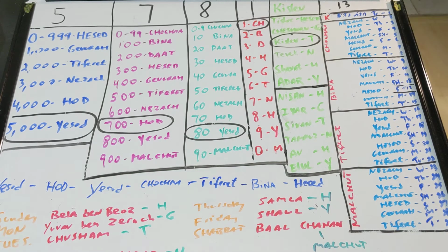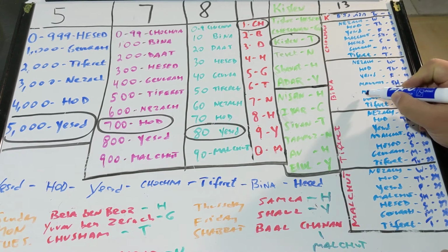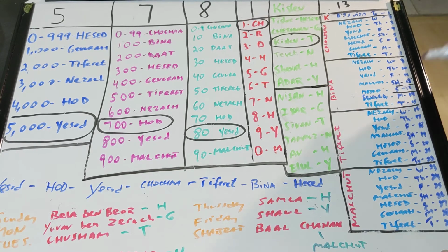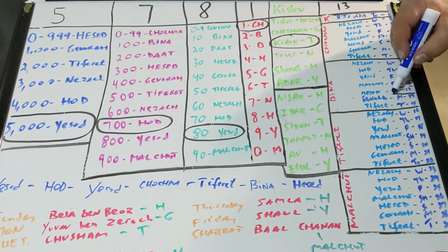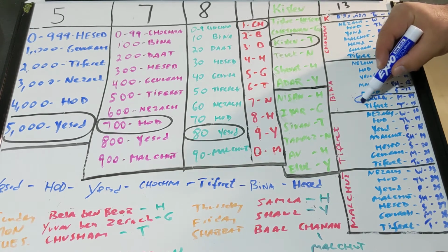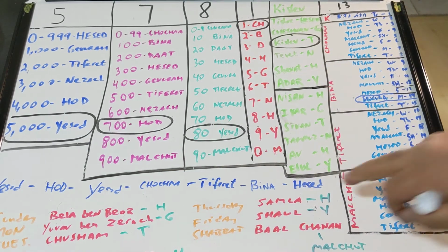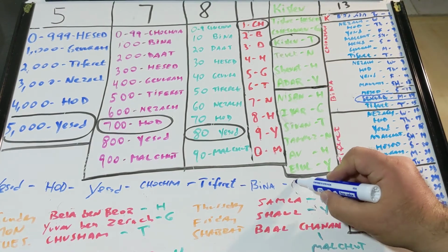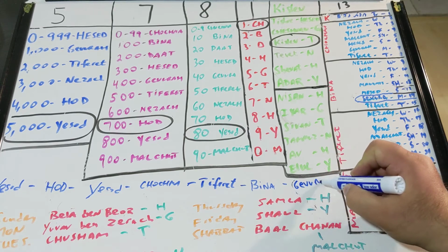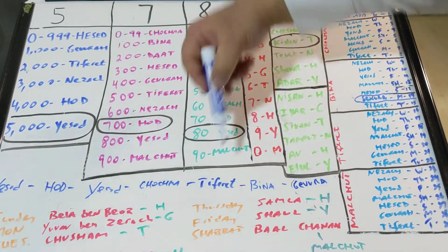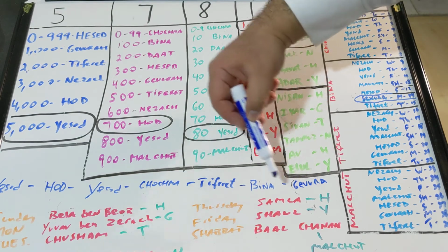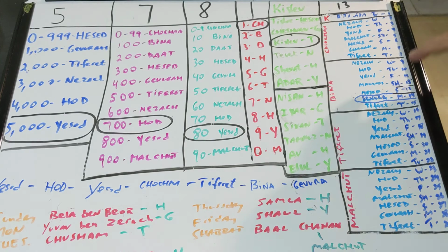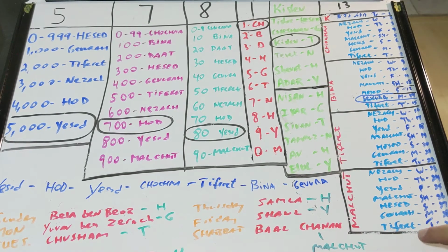Sorry, let's do that again. Tomorrow's going to be the 14th. So let's circle this one. It'll be the 14th, so it's going to change. Instead of Chesed, it's going to be here: Gevura. Gevura of Bina, Tiferet, because all this is going to stay the same. Gevura of Bina, Tiferet, Chochmah, Yesod, Hod of Yesod, right? So now what happens once we get here at the end of the month?